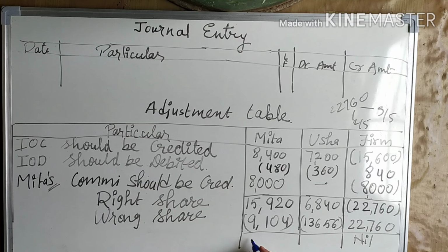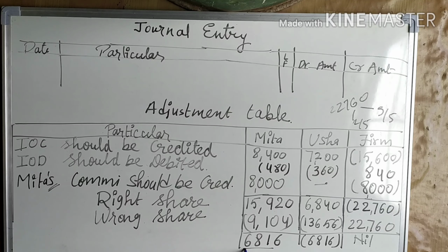So now we will calculate. If we subtract 9,104 from 15,920, 6,816 will come in plus. And if from 13,656 we subtract 6,840, it will come in minus 6,816.